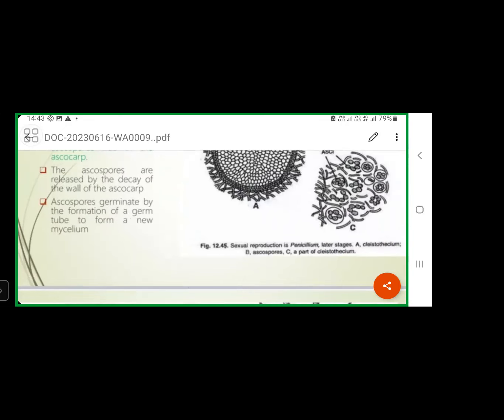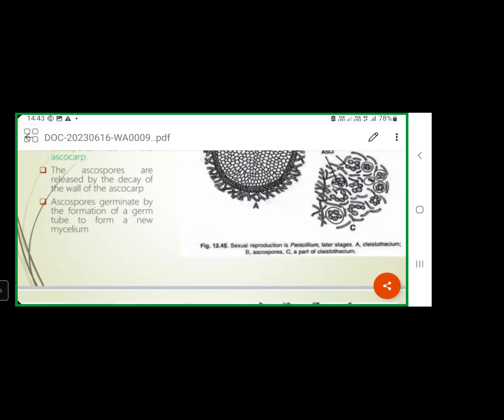Like this, ascospores germinate and give rise to fungal mycelium.